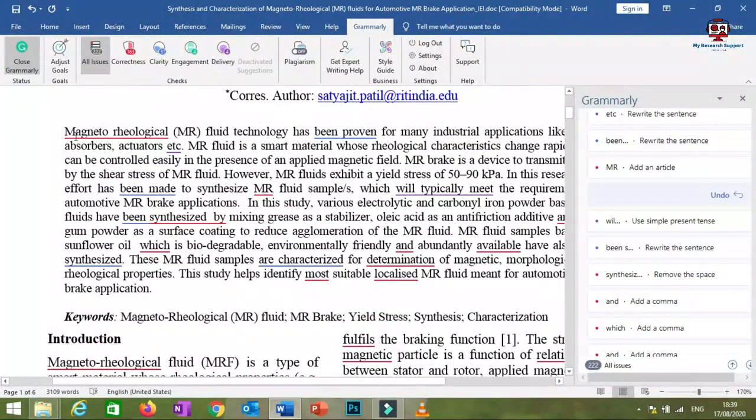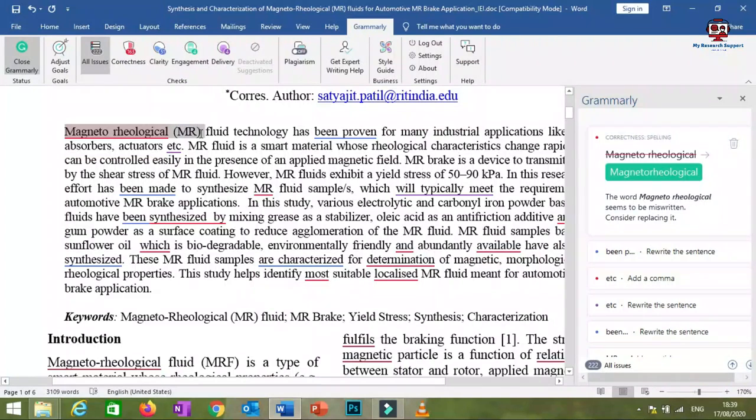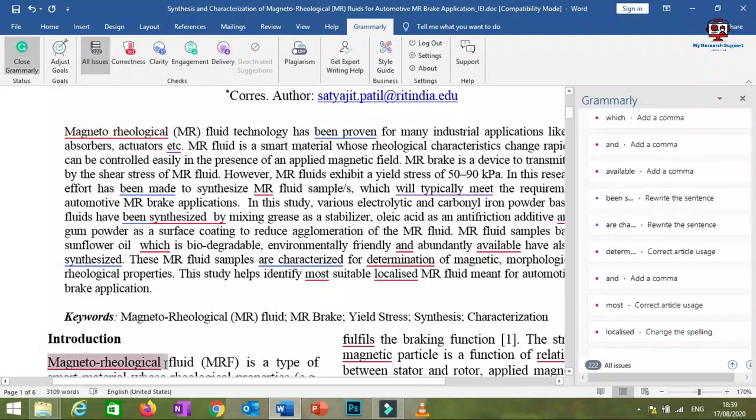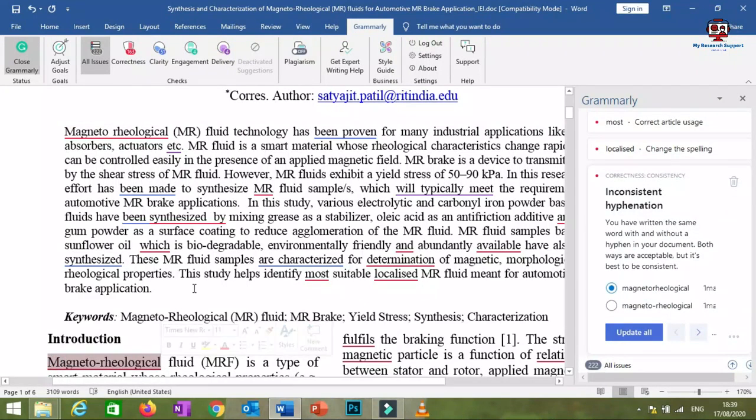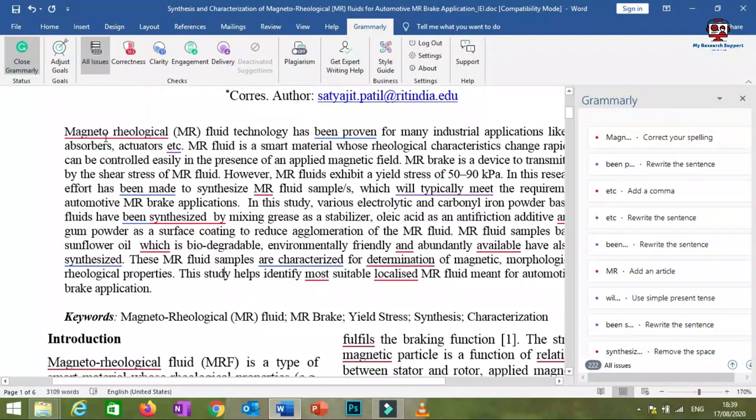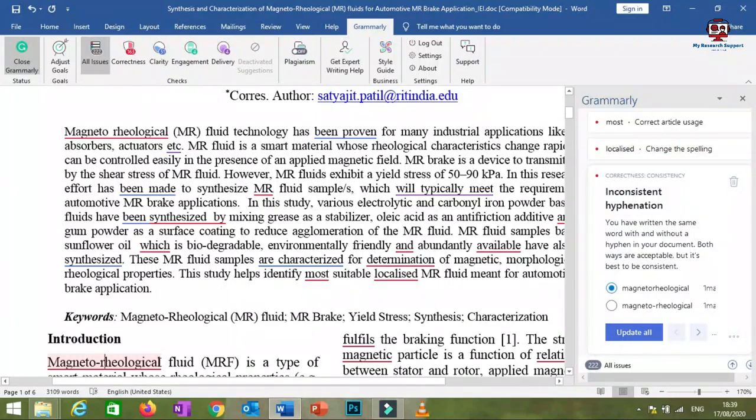See, I have used this word magnetorheological fluid, but I have not used a hyphen here, while in the second word I have used a hyphen in between. This is considered by Grammarly, and as soon as you click on this magnetorheological word, see what Grammarly is saying: inconsistent hyphenation.